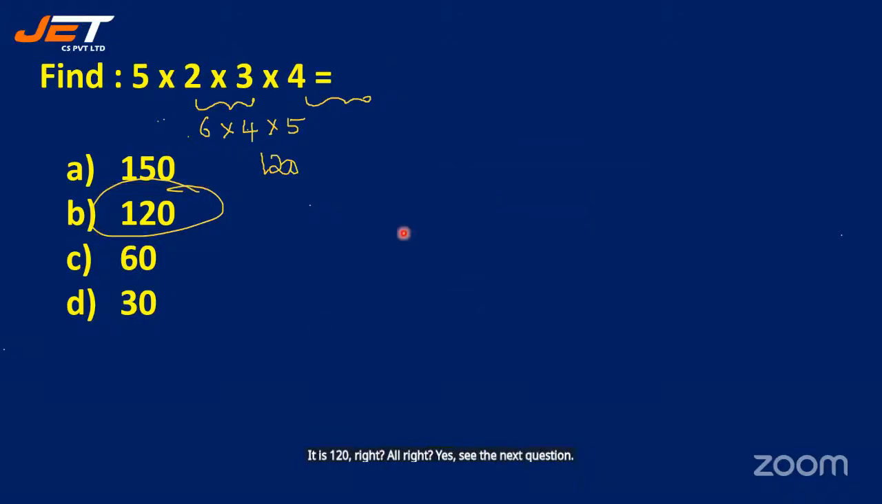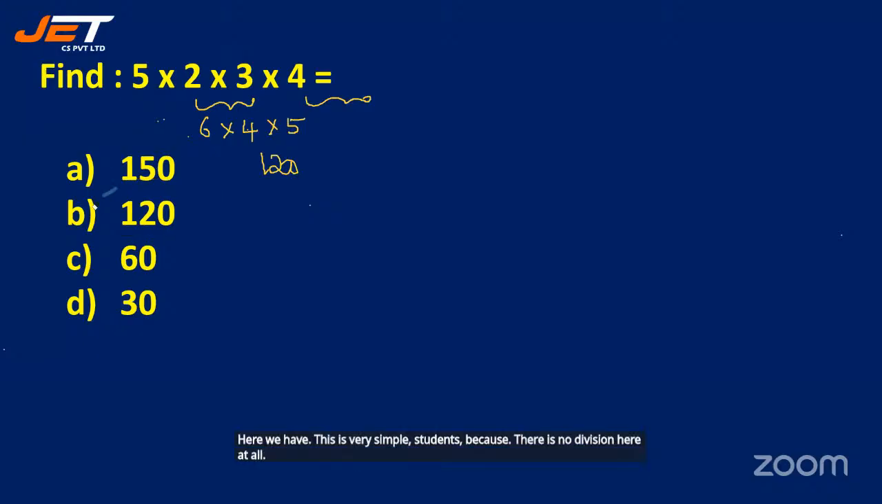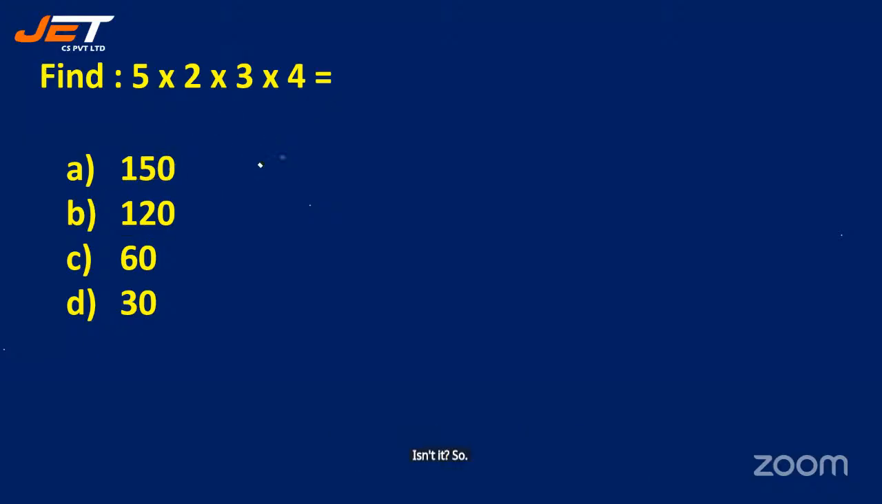Here we have, this is very simple, students, because there is no division here at all, isn't it? So we only have multiplication in this. That is 5 multiplied by 2 multiplied by 3 multiplied by 4. Just multiply everything and give your options. That's all. So 5 2s are 10, 10 3s are 30. 30 into 4 is 120. So your option B. Okay, that should be the correct one.